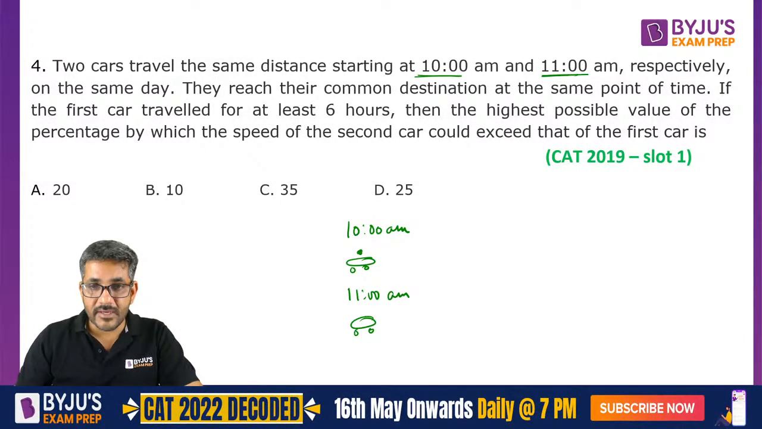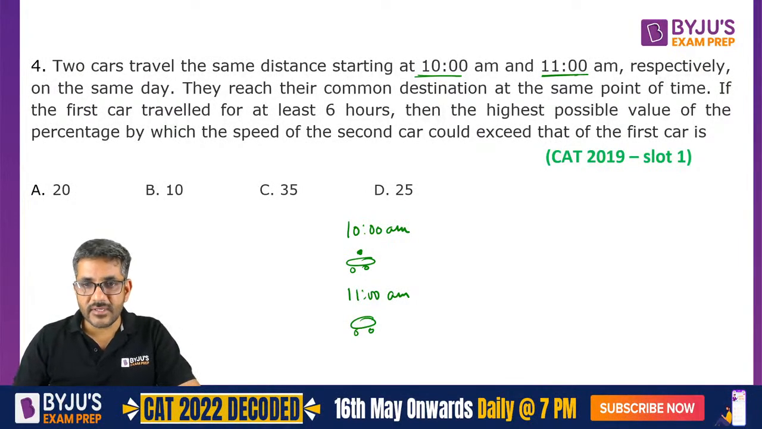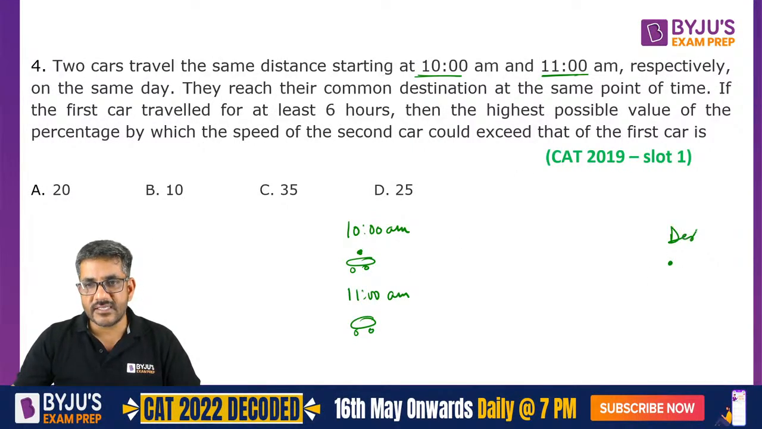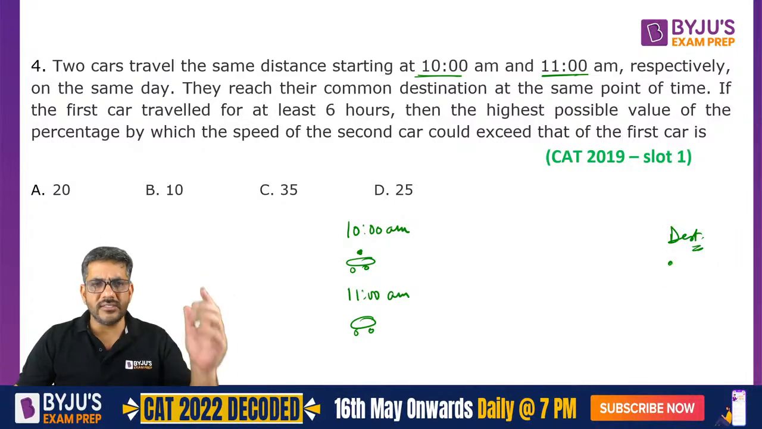Oh, I got immediately many answers. Ram, Pradyumn, Arbaz, Abhilasha, Abranil, Sai Pradeep, Sandeep, they all are saying 20. That's great. So these are the two cars they left at 10 and 11. He says they reach their common destination at the same point of time. So let us say this is their destination. They reached at the same point of time. We don't know what is the time.